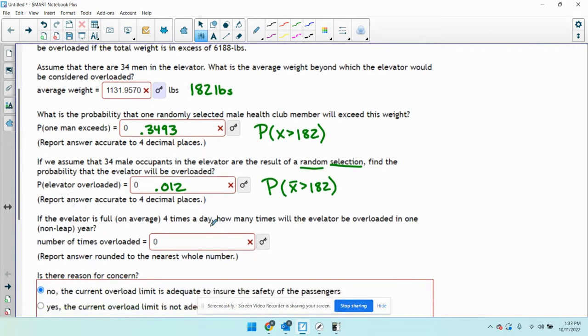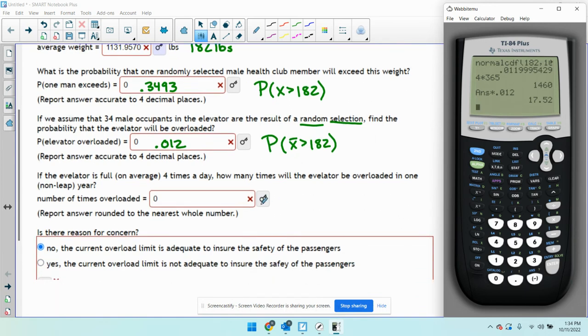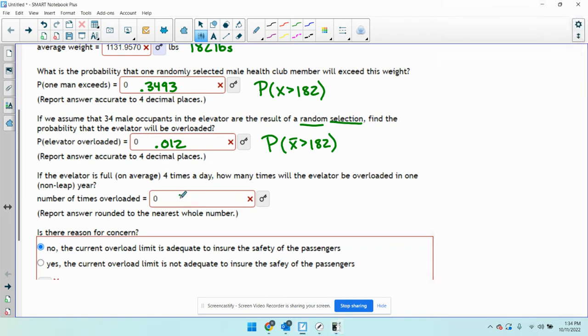If the elevator is full on average 4 times a day, how many times will the elevator be overloaded in 1 year? So how many times is it full a year? It's 4 times 365. It's full that many times. It will be overloaded this often, so we multiply that by 0.012. It will be overloaded 17.52 times. So the nearest whole number is 18 times.